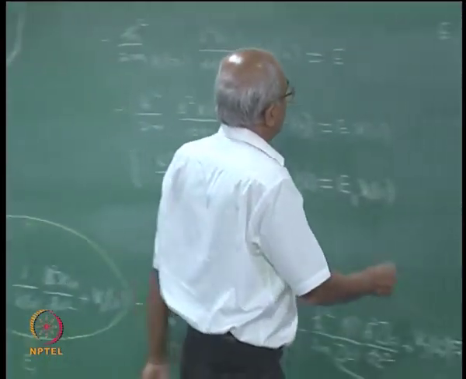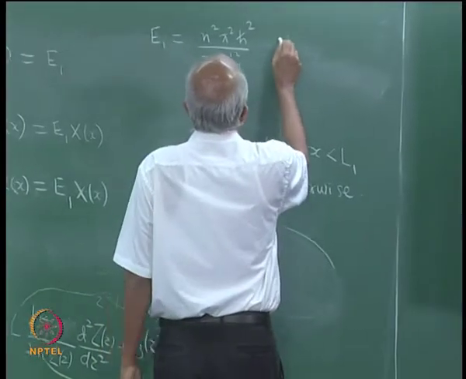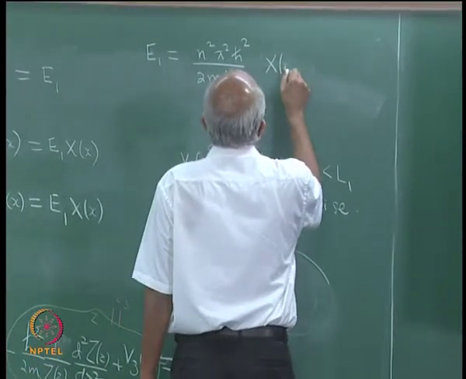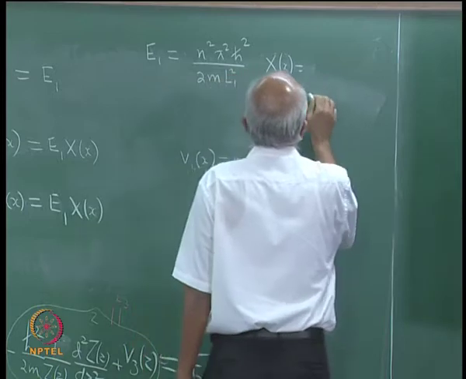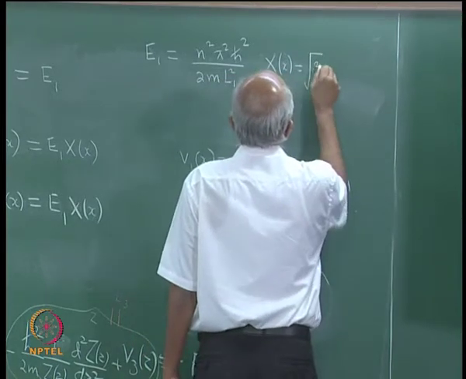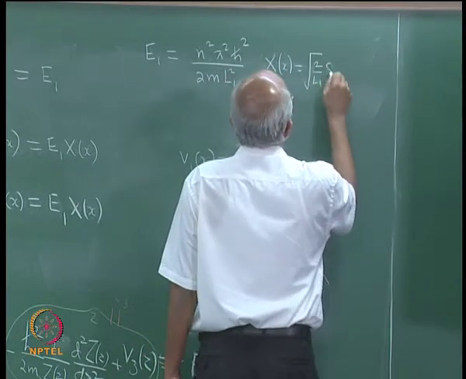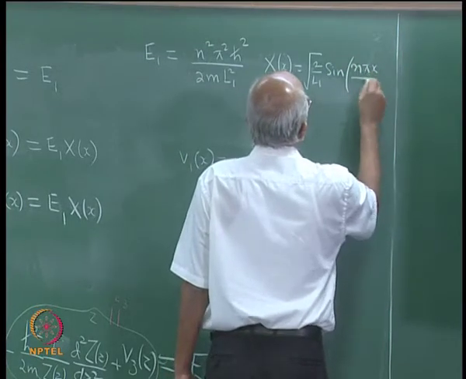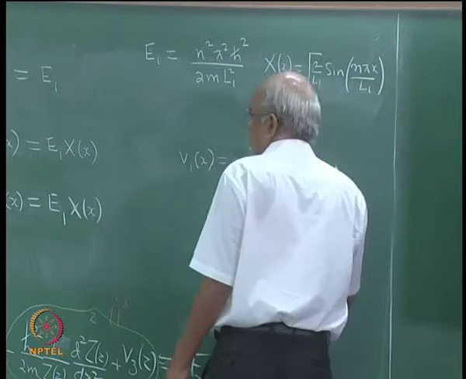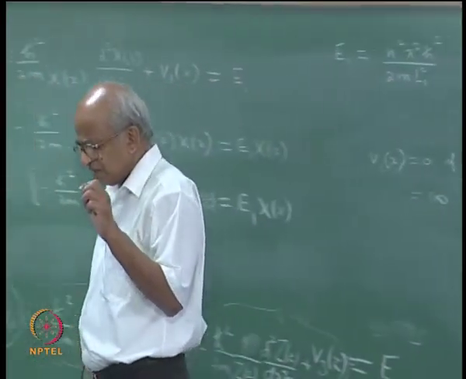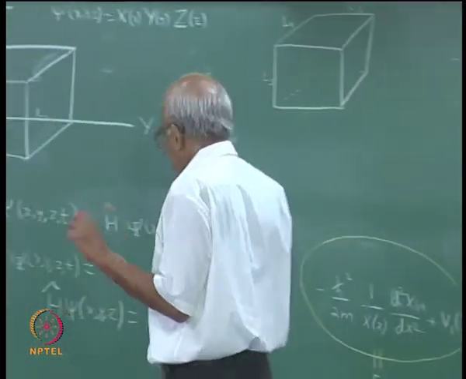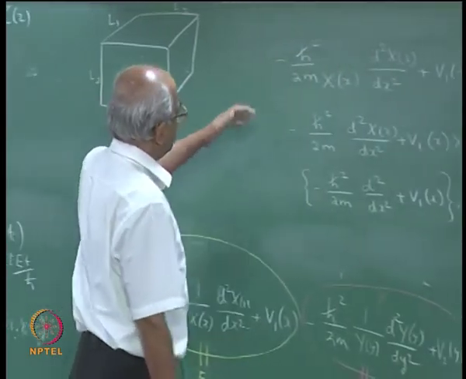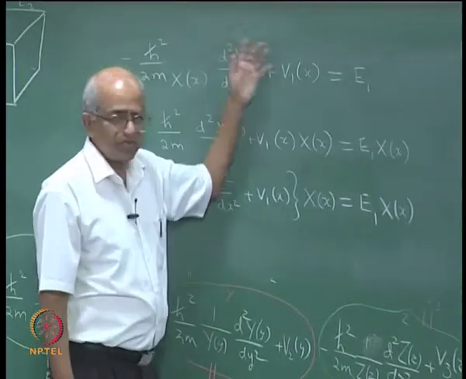And what will be the corresponding wave function capital X of x? We know that it is going to be square root of 2 by L1 sin n pi x by L1. I will change my notation a little bit. I have solved only the first equation.